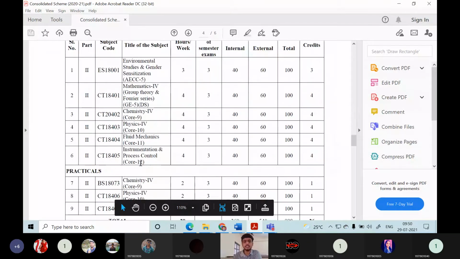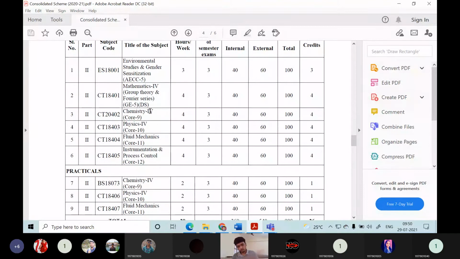Then in the 4th semester, if you go thoroughly from one year to the next, the dosage of chemical engineering courses increases. Here the more advanced course fluid mechanics has been introduced, and IPC. This course is also undergone by electrical technology people as well as chemical technology people. It is not unique to chemical technology, whereas other courses like chemical reaction engineering and mass transfer operation are unique courses learned only by chemical technology people.